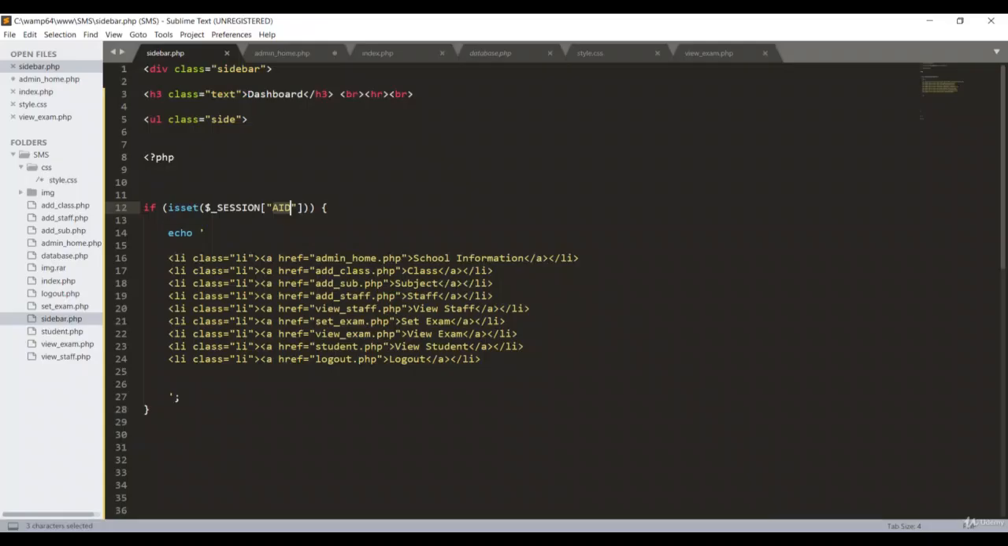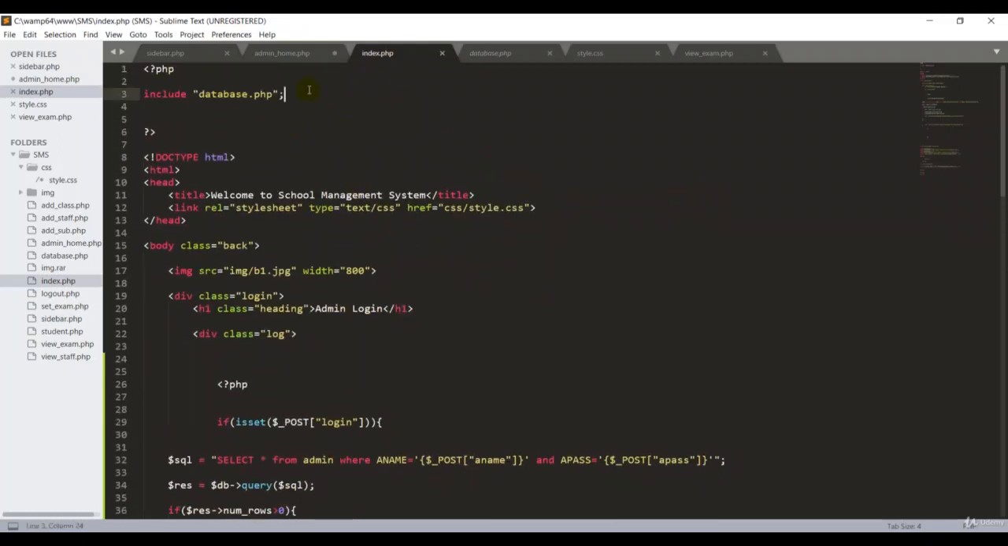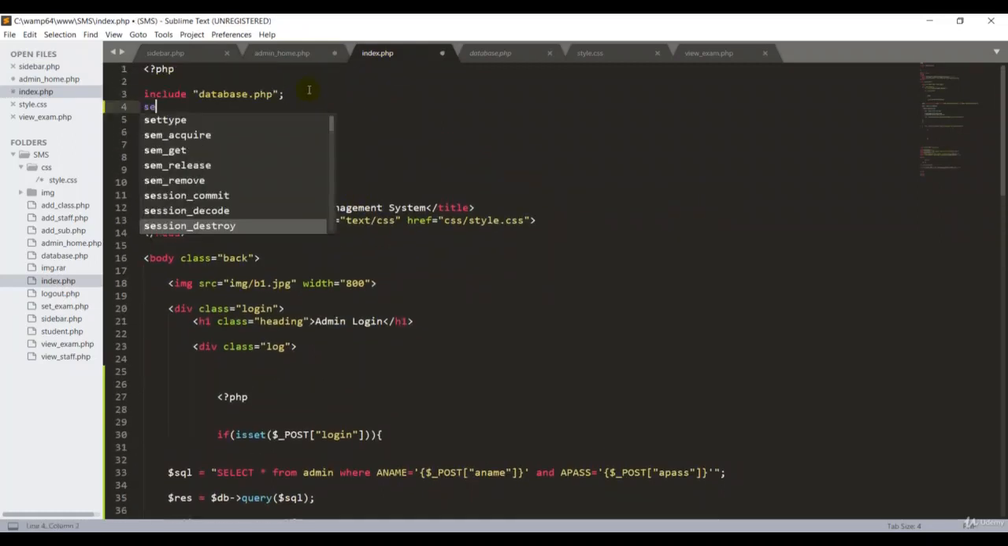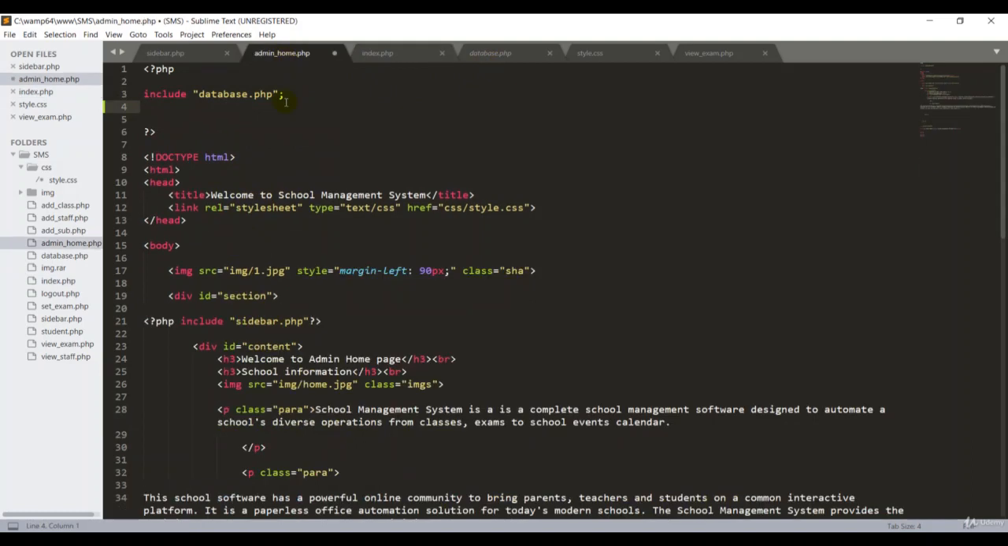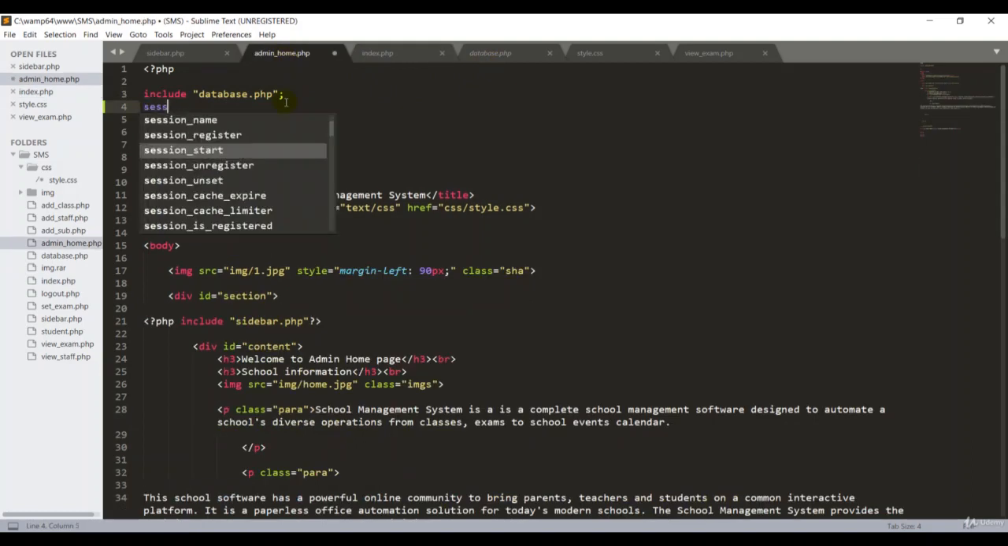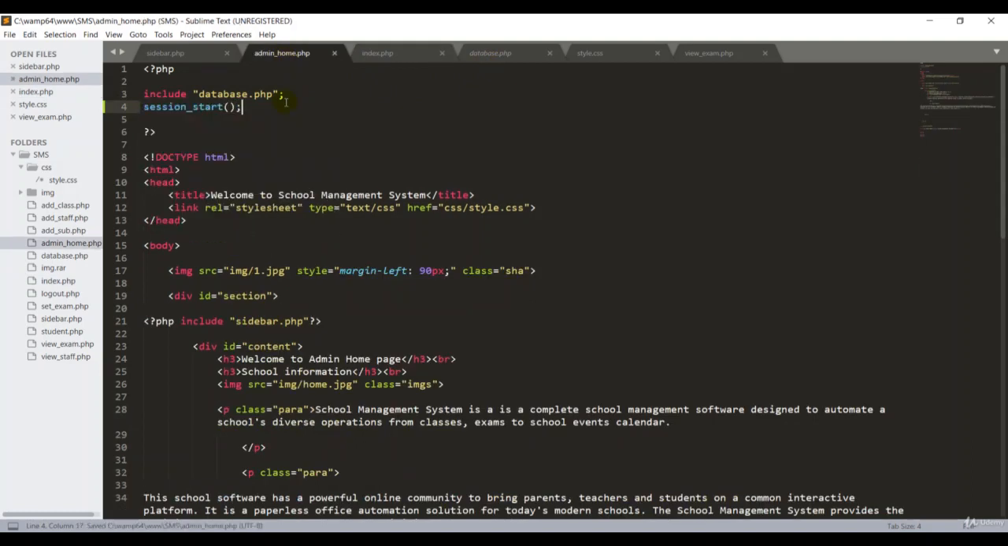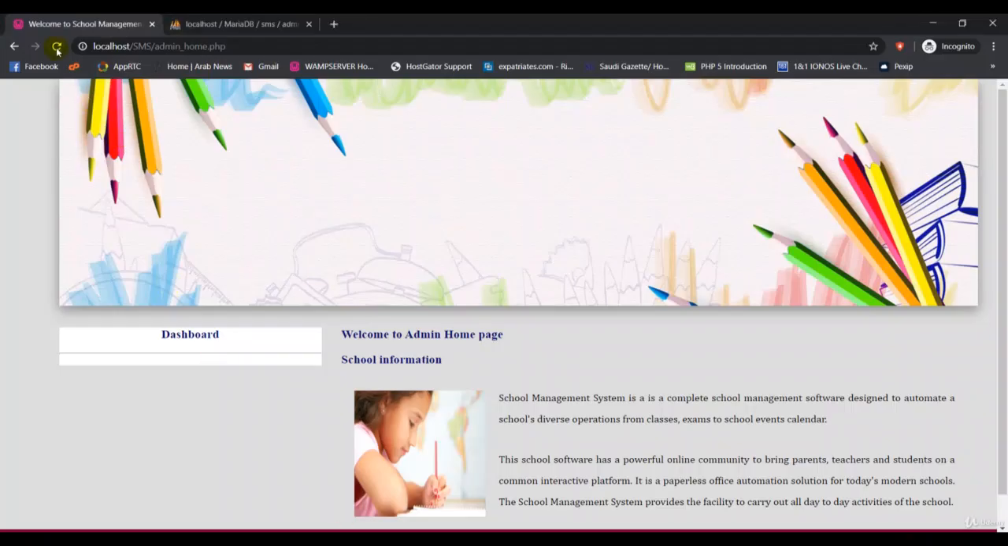So I want to do one thing here. First, in index.php, at the top of the page I start with session_start and semicolon, and Ctrl+S to save. Again I go back to my admin homepage and put session_start and semicolon there too. So guys, now go back again and refresh. Here, fantastic. Now the AID is stored in the session.